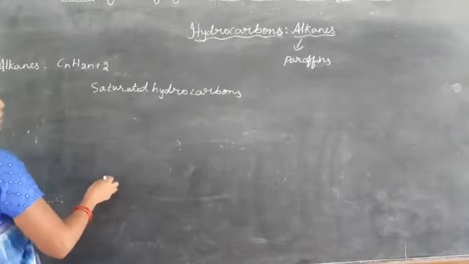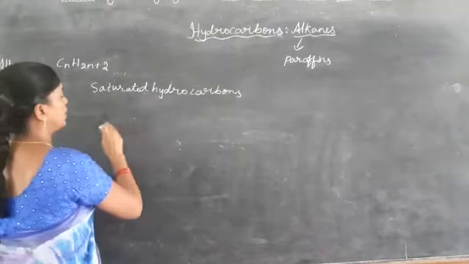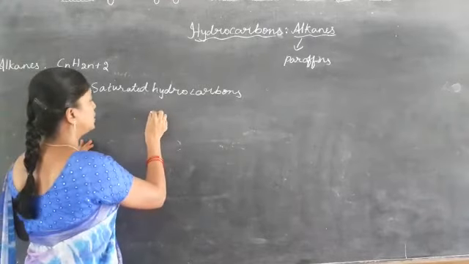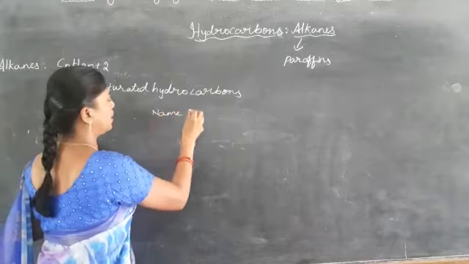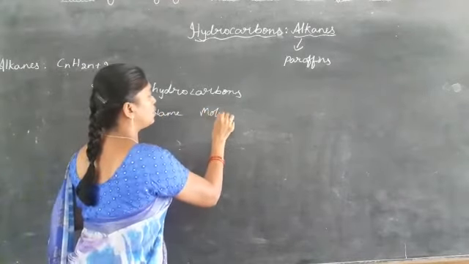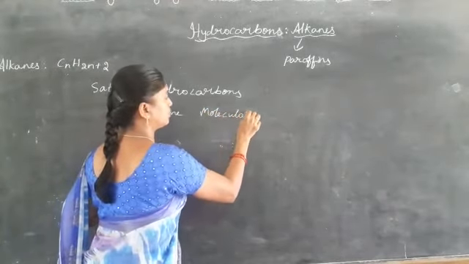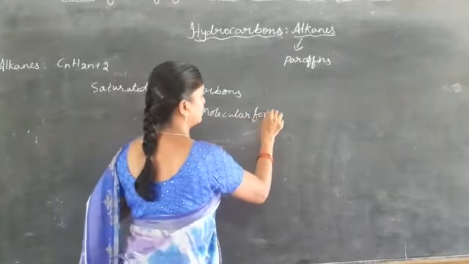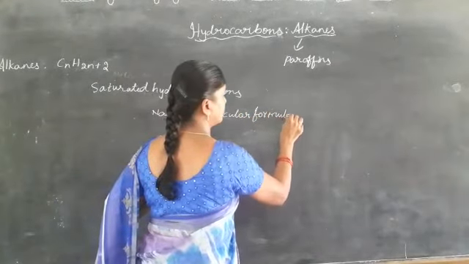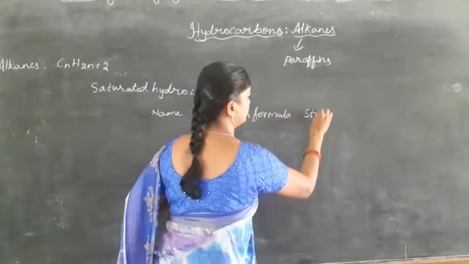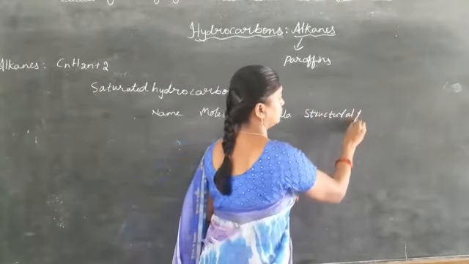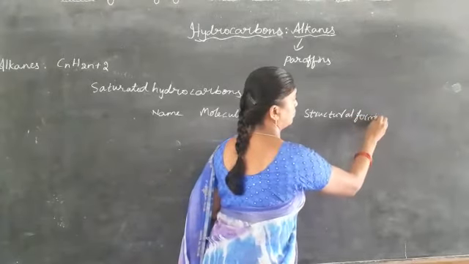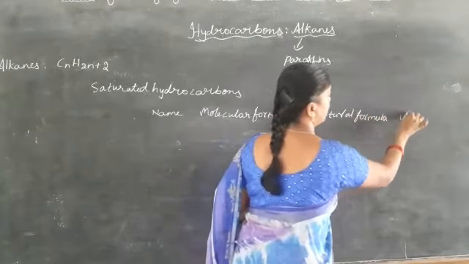Here first we will draw the structure: name, molecular formula, structural formula, and abbreviated formula.